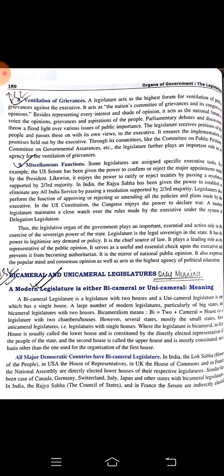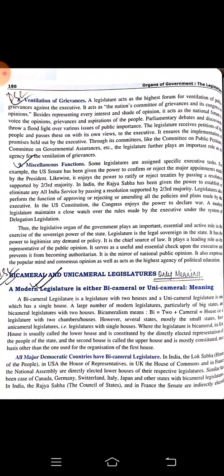So here we can say that bicameral legislature means the parliament has two bodies, or you can say two houses, the upper house and the lower house, or two chambers, upper chamber and lower chamber. Most of the big states of the world have bicameral legislature, but unicameral legislature is also there.